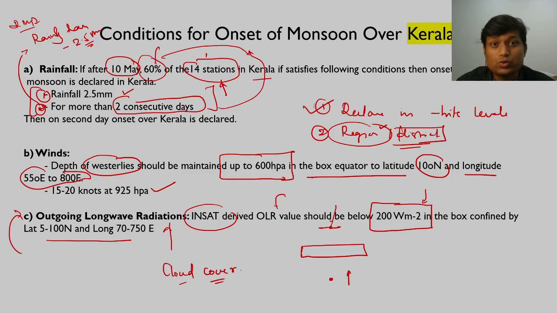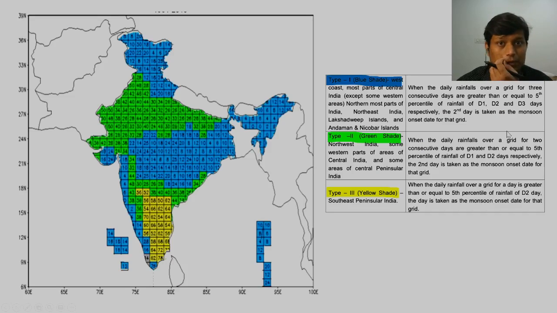Now as monsoon progresses, there is another story to this. If you can see here, this particular tiny dot here, we have already declared onset of monsoon, right? The earlier conditions which we have said. Now the rest of the country is divided into 3 types.